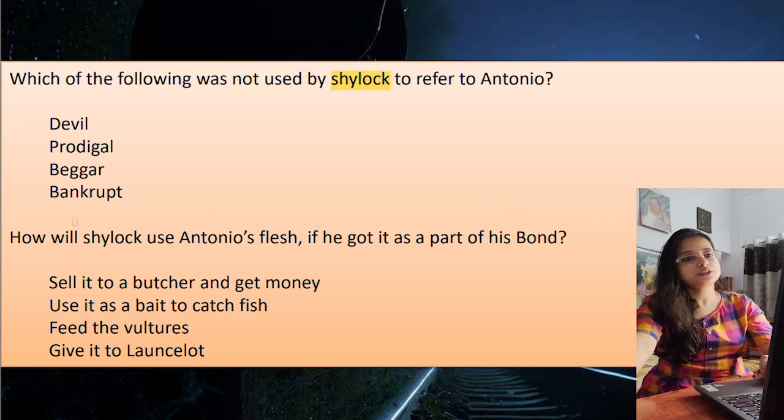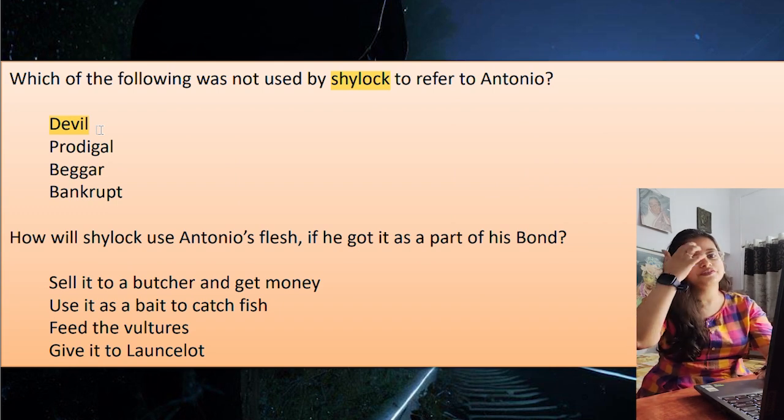Bankrupt, yes, it was used. Beggar, yes, it was used. Prodigal, of course. Devil, that was the word which was not used. So you can understand this is slightly difficult. If you read the text properly, you will be able to answer.